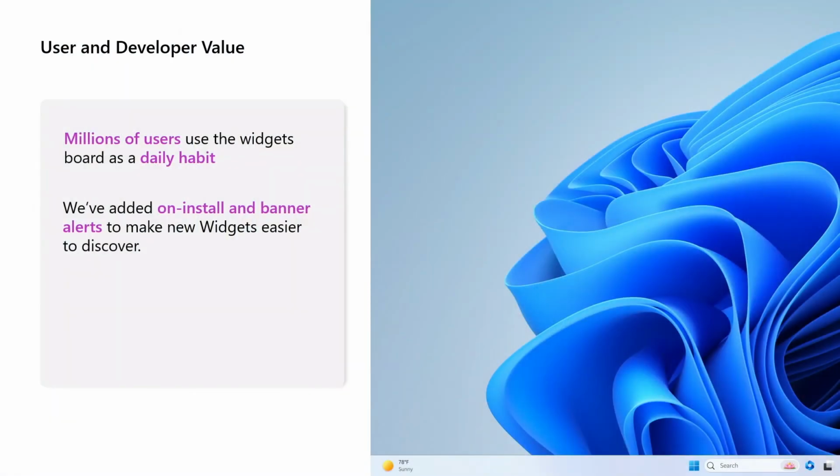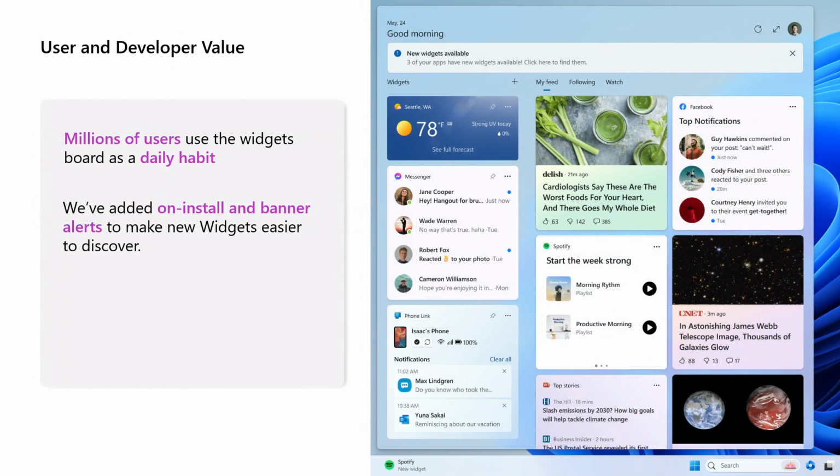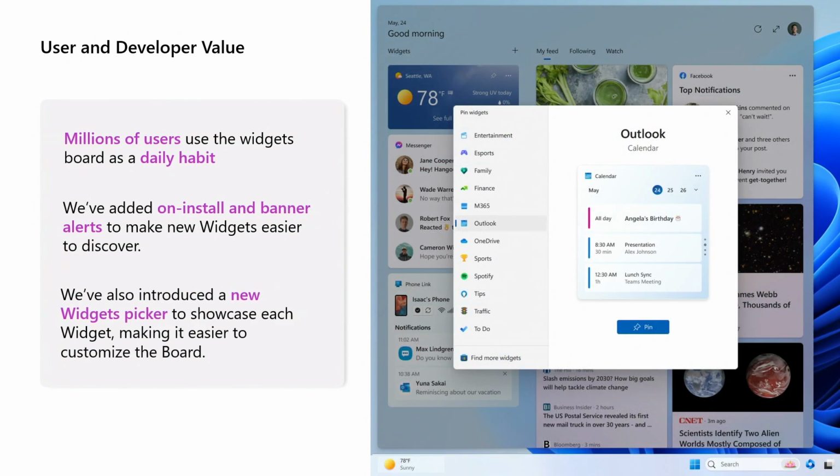So when a widget is installed, we've added some alerts on the taskbar to tell the user that there's a widget available for your app. So when your app is installed, notice the taskbar icon change to say, hey, there's a new widget for your app. And when a user clicks on it, it opens the widgets board with a banner on top to say, hey, there's new widgets available for this experience. Would you like to pin them? And when they click on that, it opens the widgets picker.